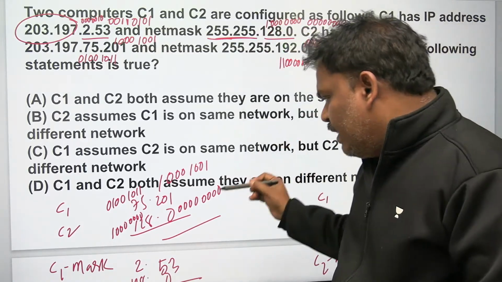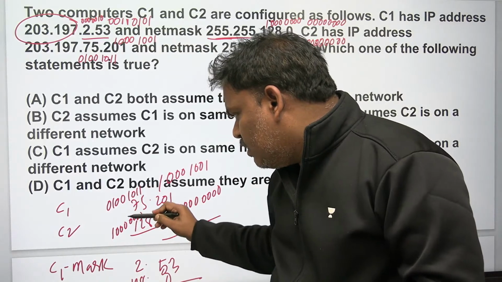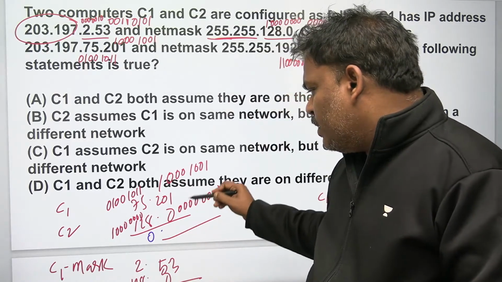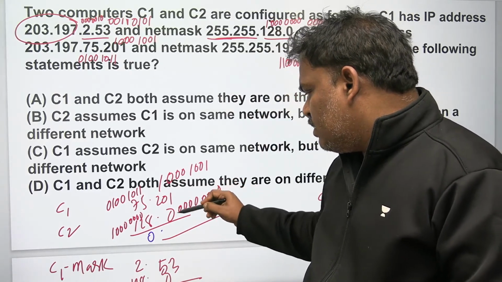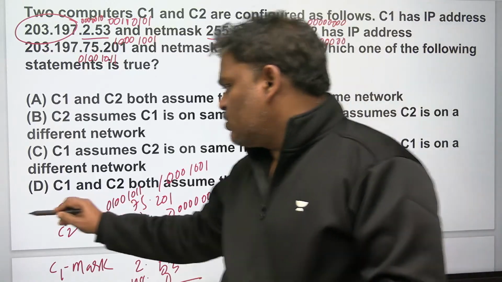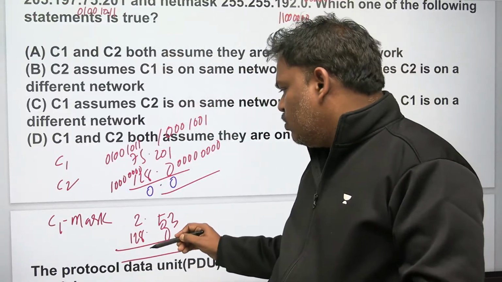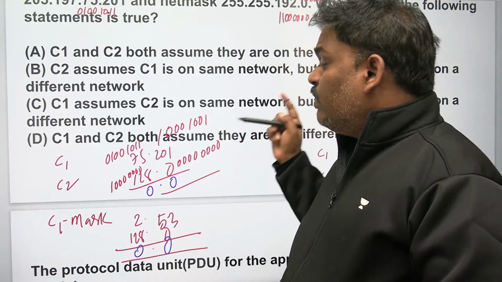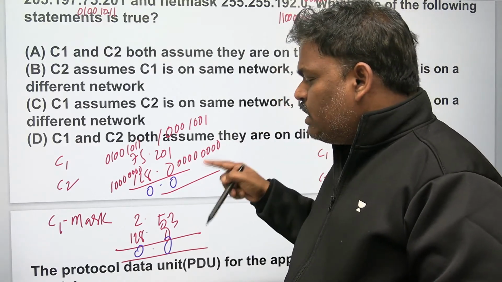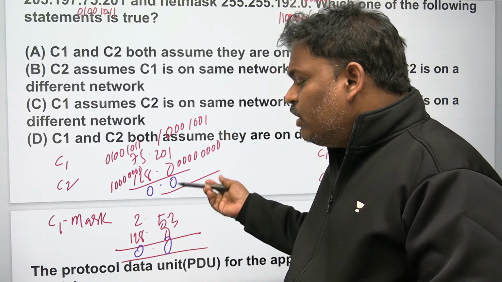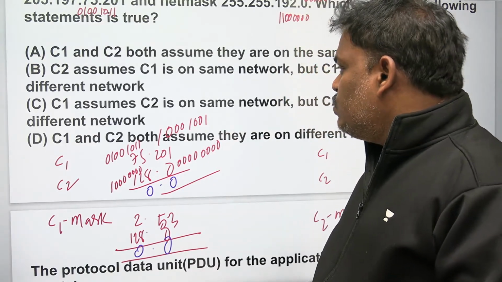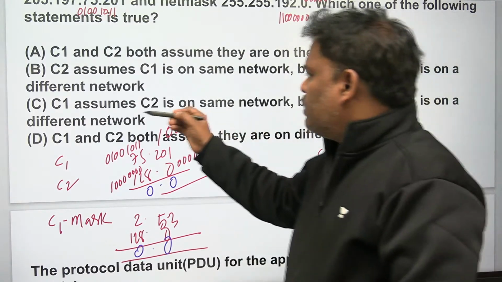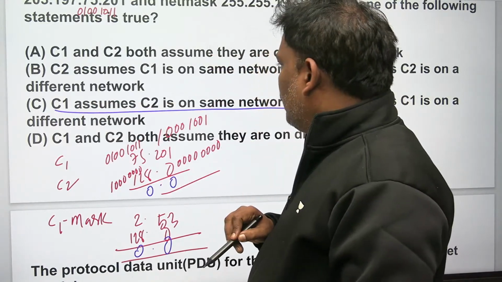If you do AND operation here, I think nothing will match. 0. Dot. If you do AND operation here, because of 0, nothing will match. Right? Let's go to here. 2 and 128, I think here 0, that's fine. 53 and 0 means 0. See this one. With the C1 mask, C1, C2 same. So C1 assumes C2 is on the same network. But what does C2 assume? Let's see. Until here it is correct.